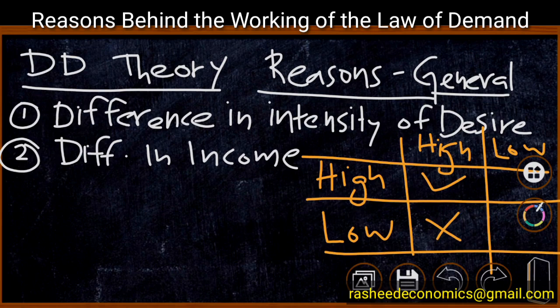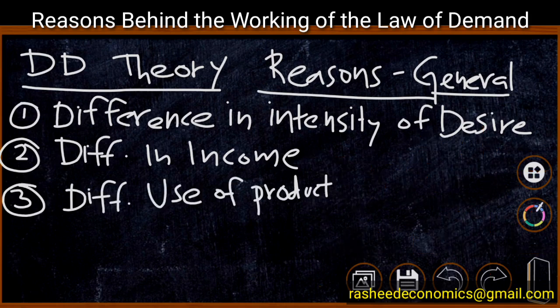But when the price of a product decreases, the high income group will purchase the product, and the low income group also will purchase the product. That means when price is high, only a small group will purchase the product, and when price decreases, larger groups of society will purchase the product, and thus demand goes up.